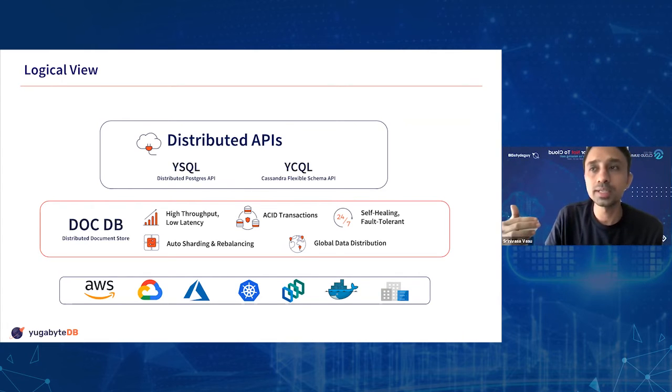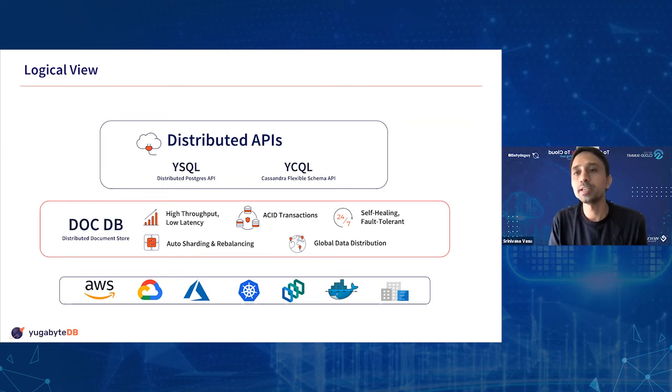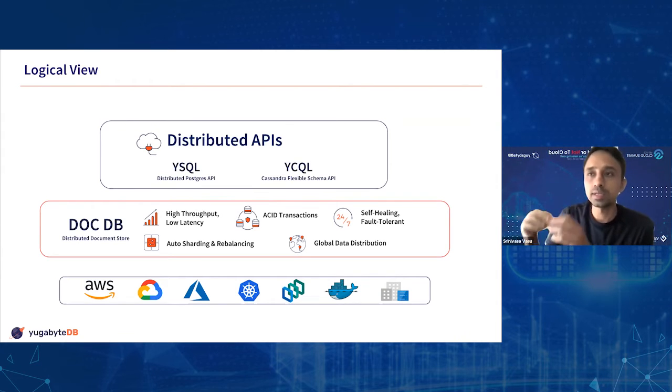YugabyteDB is logically split into three different layers. The bottom layer is very straightforward. It's to run this cloud native database in various form factors across various clouds, right? So that's pretty much self-explanatory there. You see all the supported cloud providers and the form factors there. And the core part is the upper half of the database itself, right? So we call that the query layer.